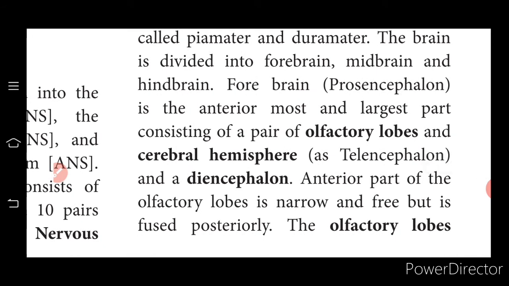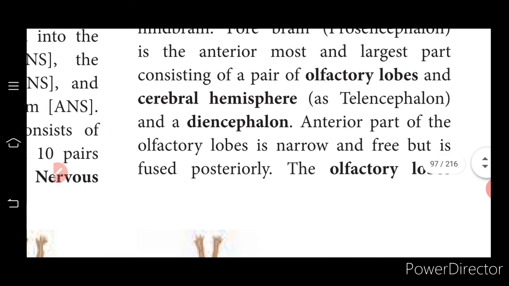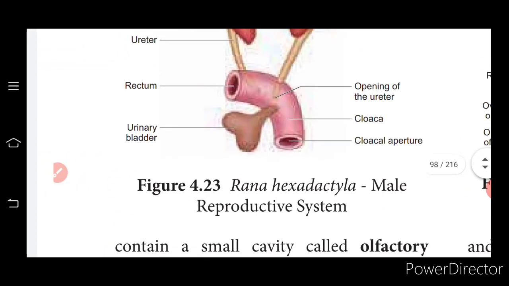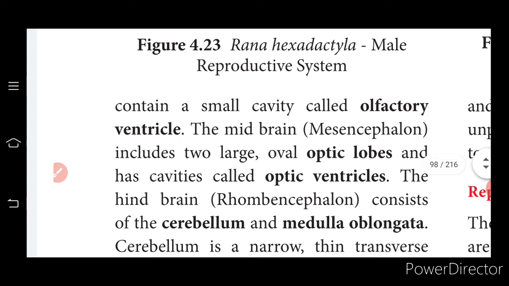Okay, so then the diencephalon. The anterior part of the olfactory lobe is narrow and free, but it is fused posteriorly. Okay, so the olfactory lobes are present at the tip. You can see here, and they contain a small cavity called the olfactory ventricle. So olfactory is always concerned with the smell function.